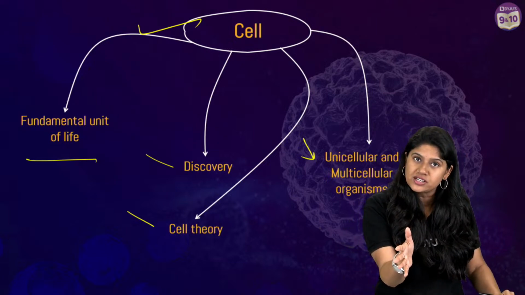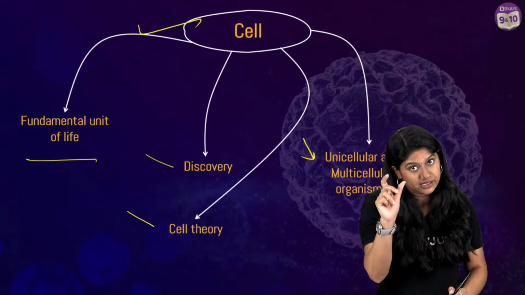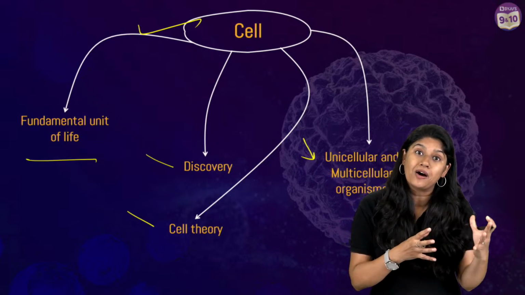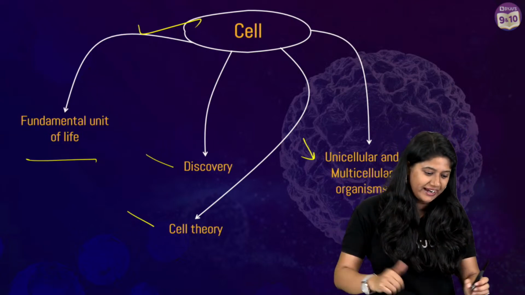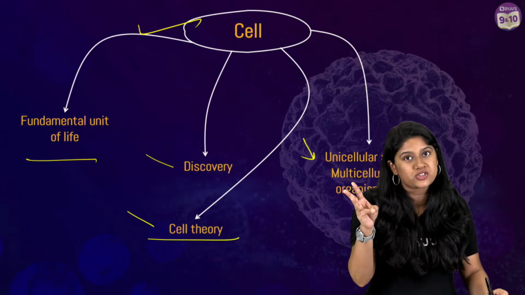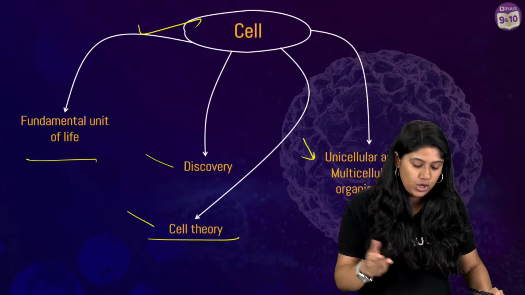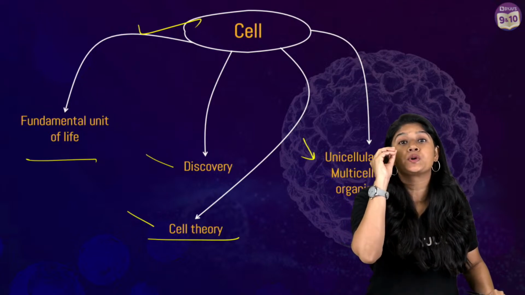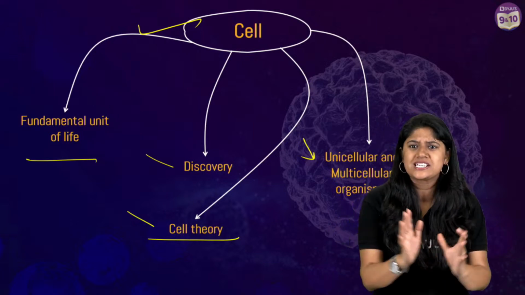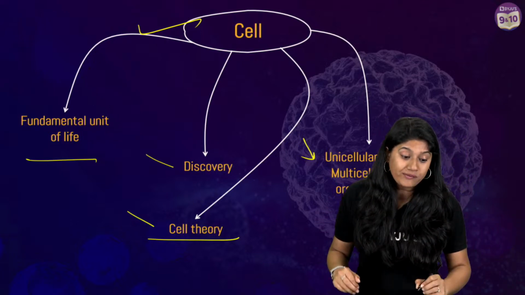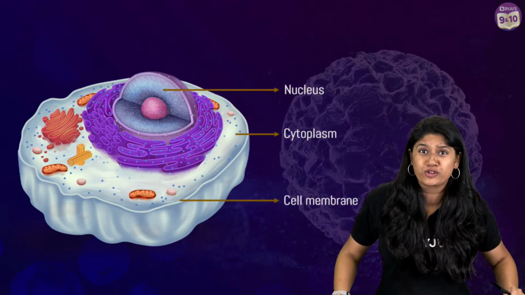We saw the discovery of the cell by Robert Hooke in the year 1665. That was a dead cell. Then Anthony Leeuwenhoek discovered the living cell. We then moved ahead and discussed the cell theory, three important postulates given by Schleiden, Schwann and Virchow. All of these become super important. Then you discussed the unicellular and multicellular organisms. This is all fine. Now when we talk about the cell, if you go back to class 8, I'm sure all of you remember this.